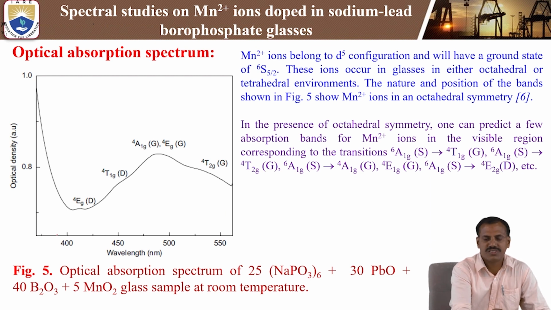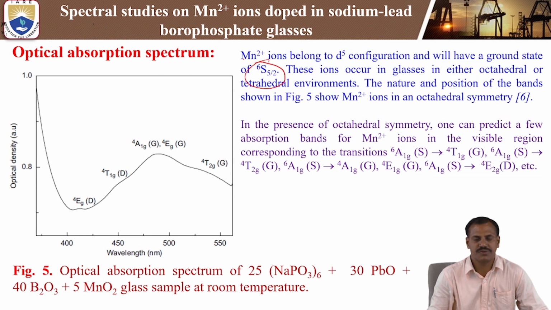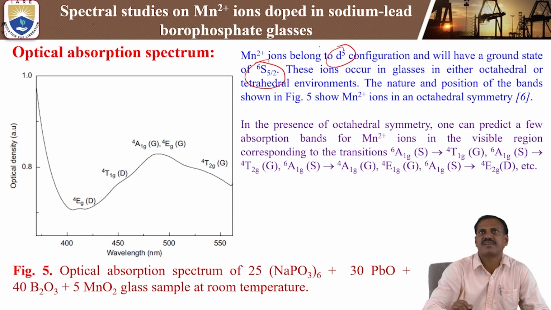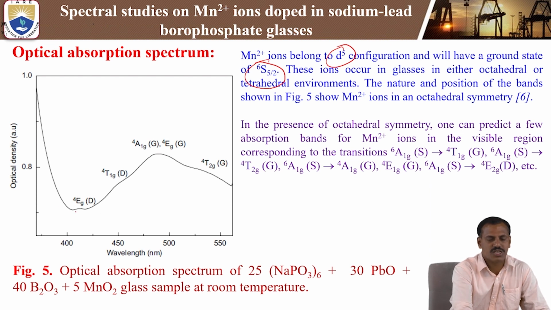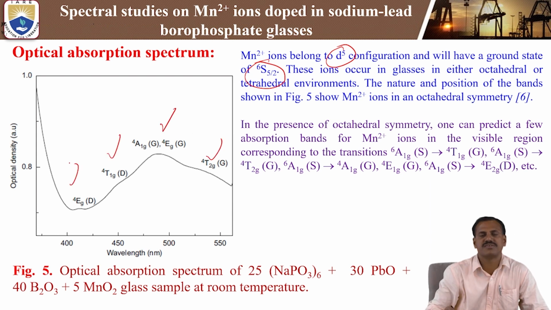The ground state of the Mn2+ ions is 6S5/2, because this belongs to the d5 electronic configuration of the Mn2+ ions. The excited states are 4T1g, 4A1g and 4Eg, and 4T2g. These are the four broad absorption peaks we are getting from the ground state 6S5/2 to different excited states.